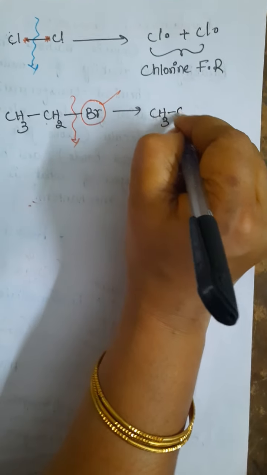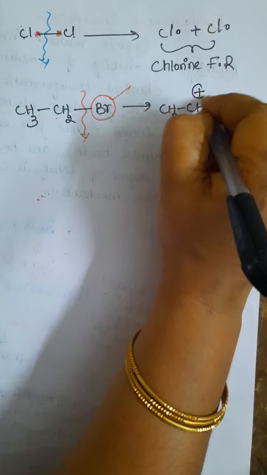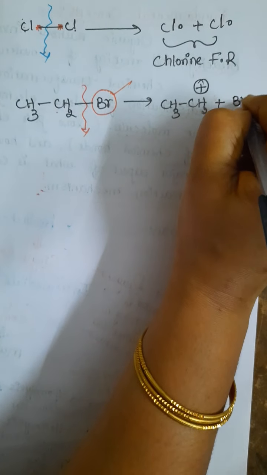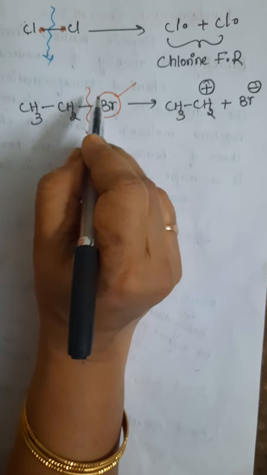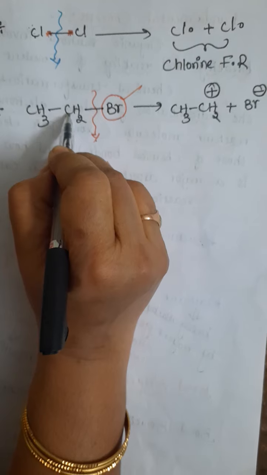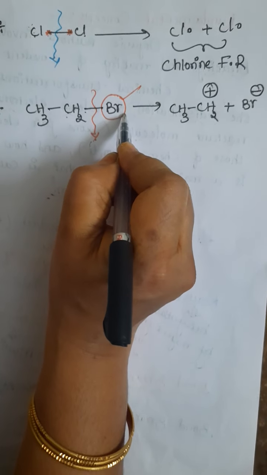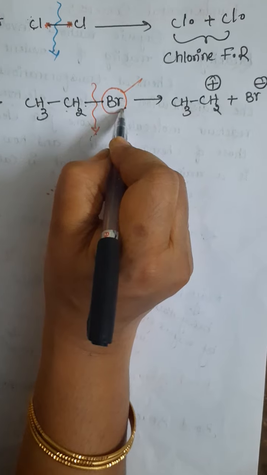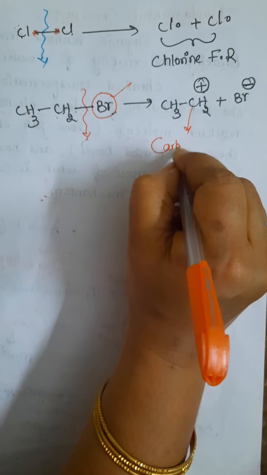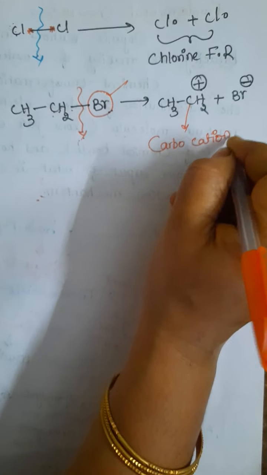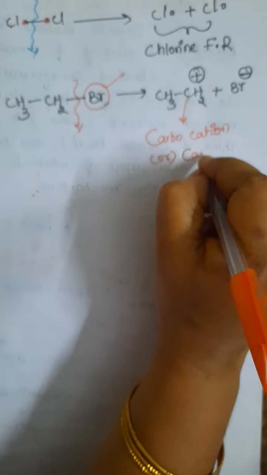So we get species like CH3CH2, where the carbon charge is plus, and Br has the charge minus. Why? Two electrons are liberated: one is bromine's electron, one is carbon's. But after the cleavage, both electrons go towards bromine. Bromine takes the extra electron of carbon, so a negative charge is added, while carbon loses its electron, so its charge is positive. Positively charged carbon is called a carbocation, or carbonium ion.